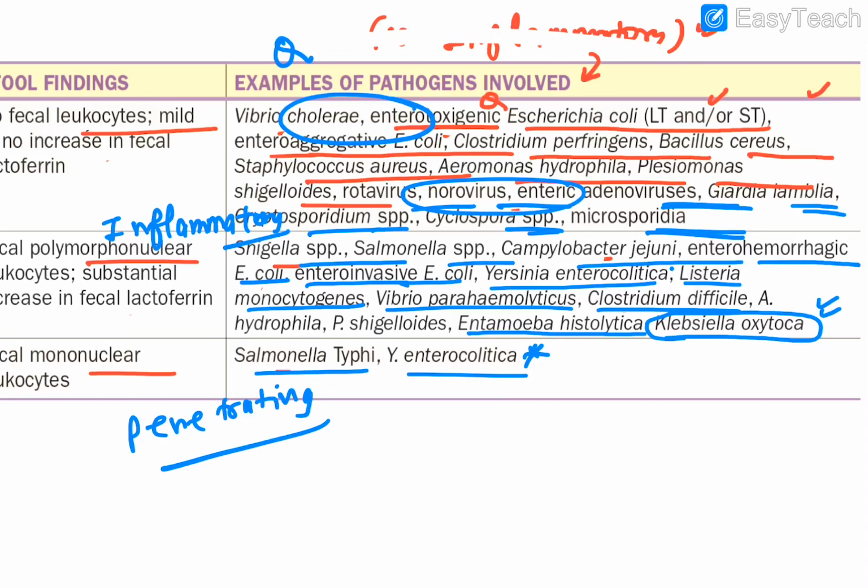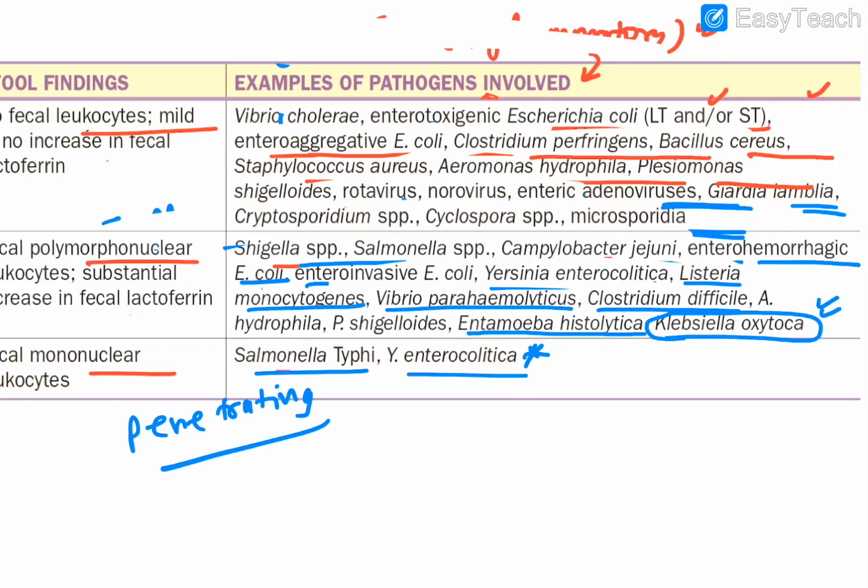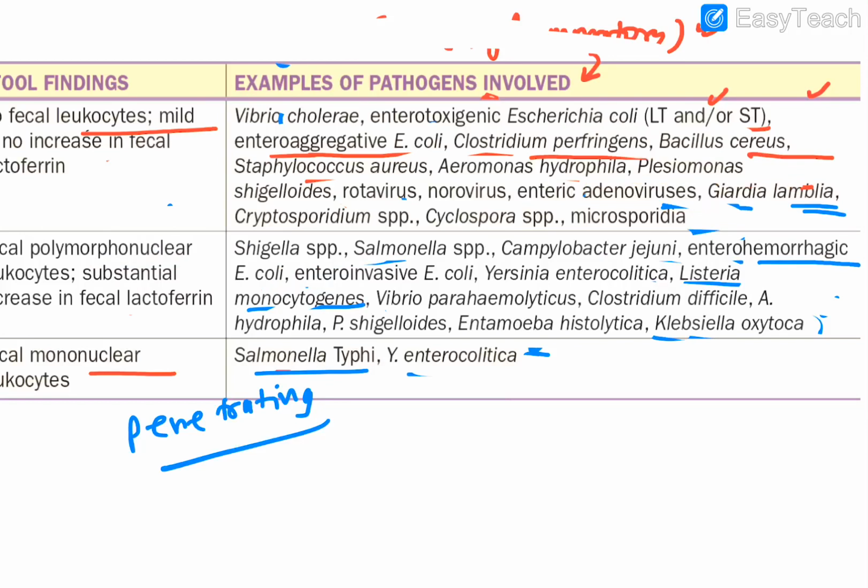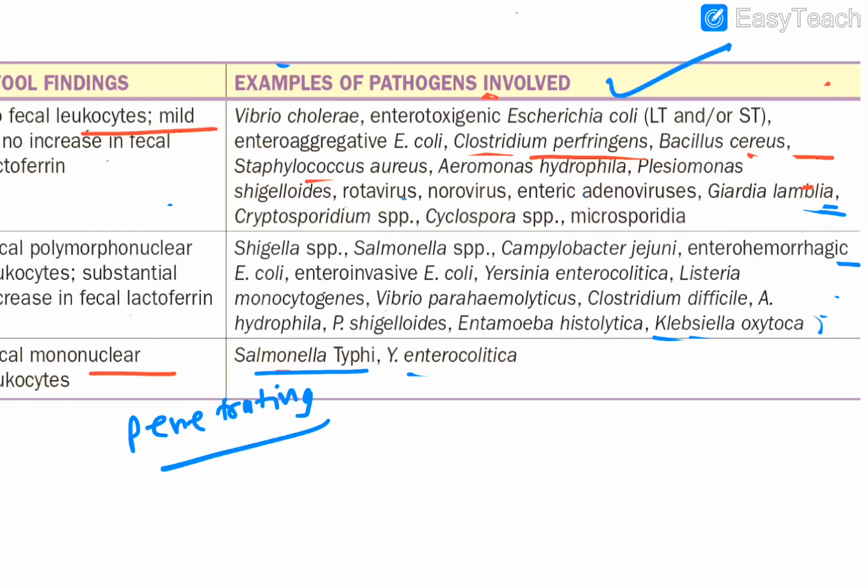Okay, I just remove it. And I suppose I made myself clear which one is inflammatory, which one is non-inflammatory, which one is penetrating one. First of all, this is the biggest confusion, which one is inflammatory, which one is non-inflammatory, which one is penetrating. So if you go in a sequence, then it is very easy to remember. Firstly, you have to put up which fellows? Non-inflammatory ones. So these are non-inflammatory ones. I just write NI.